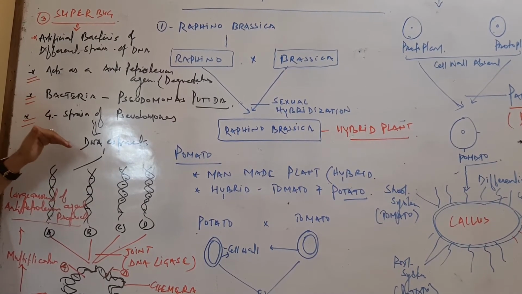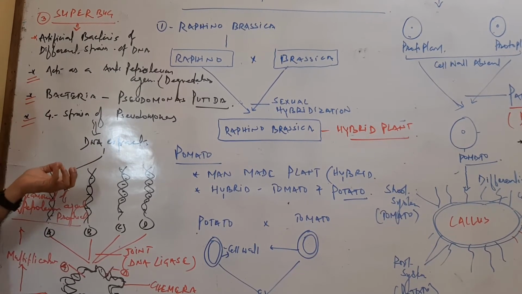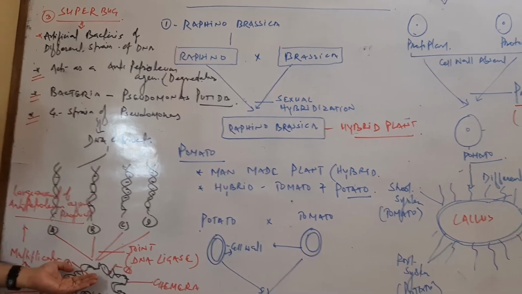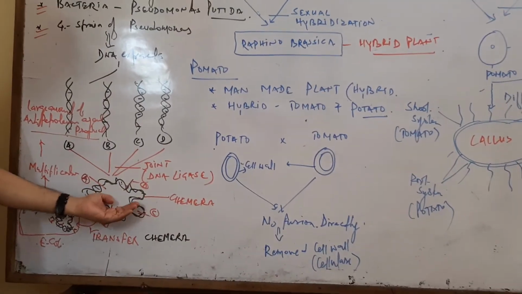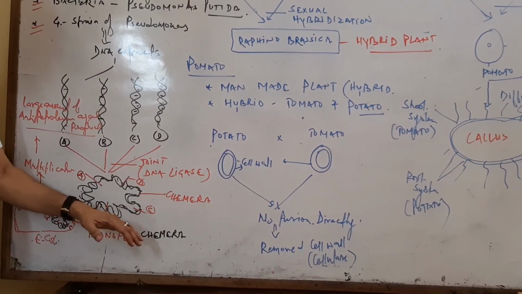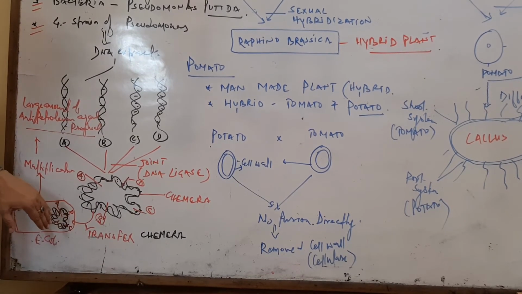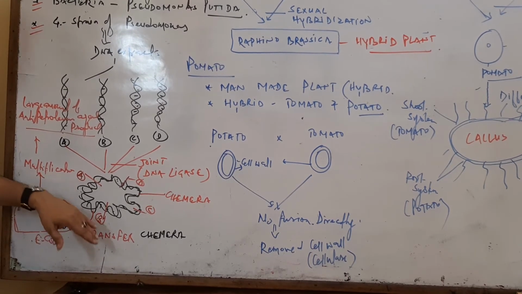There are four different strains of Pseudomonas putida, and we extract the DNA from the Pseudomonas bacteria. Then they are combined with the help of DNA ligase to form recombinant DNA, or chimera, and the chimera is transferred to the host cell bacteria through the transformation process.